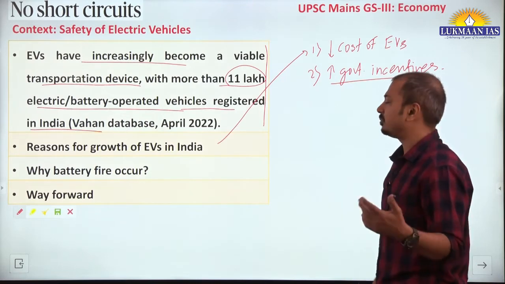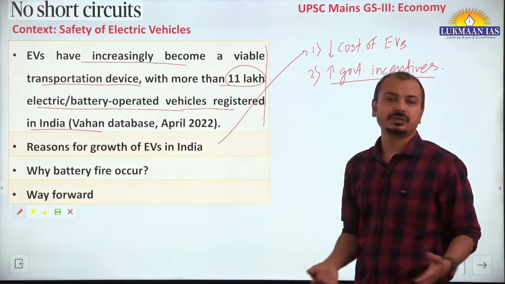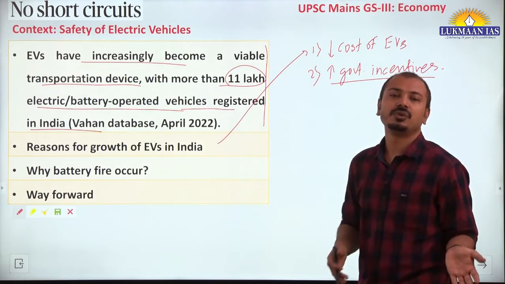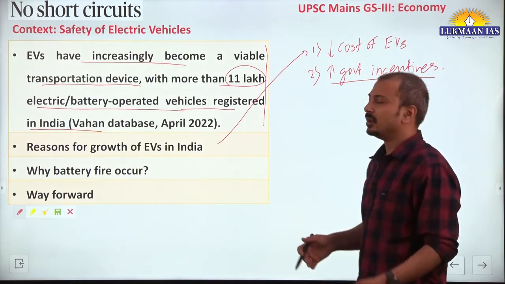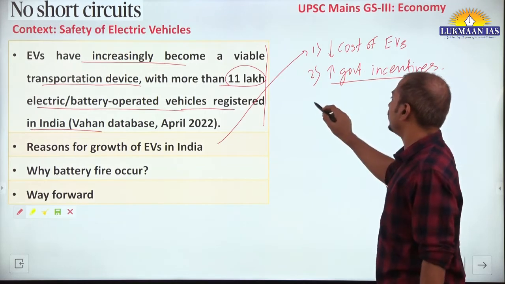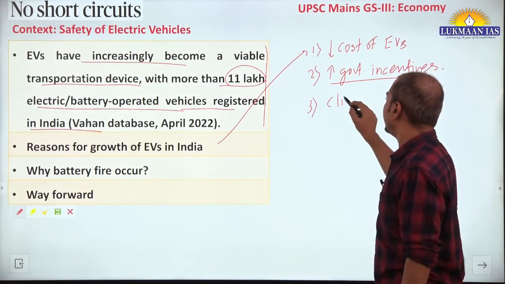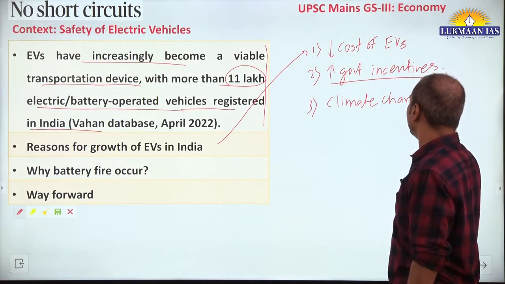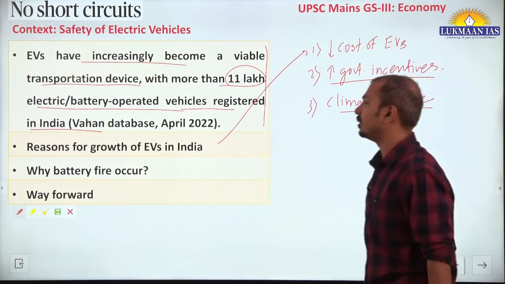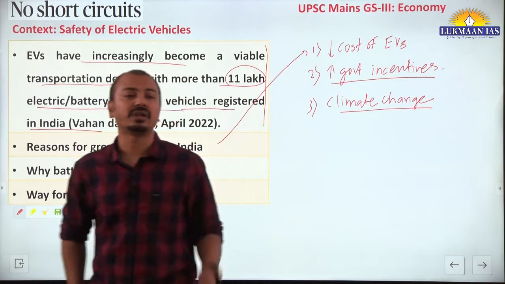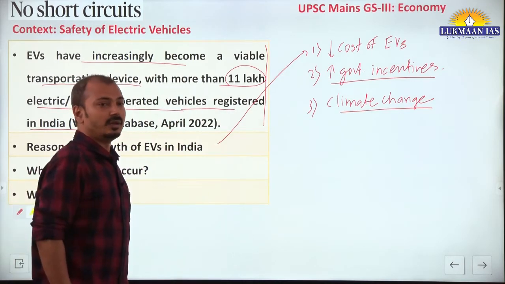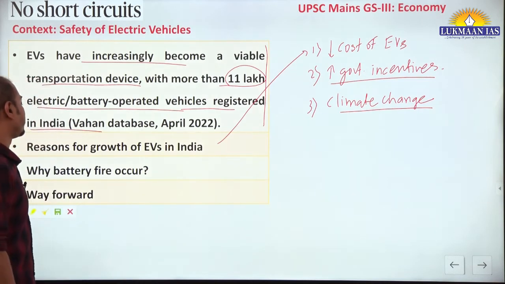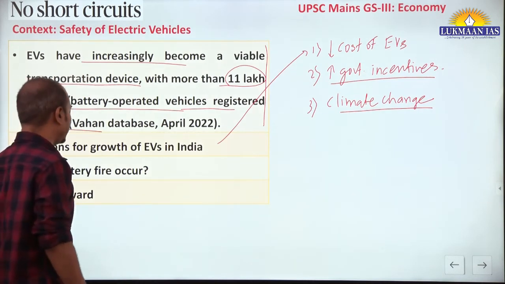So under that Paris Agreement we want to reduce the use of fossil fuels, we want to shift towards cleaner sources of fuel, and that's why also government is providing incentives. Climate change and global warming have further forced the government and people to adopt more cleaner sources of fuel. That's why this has become an important sector in Indian economy.